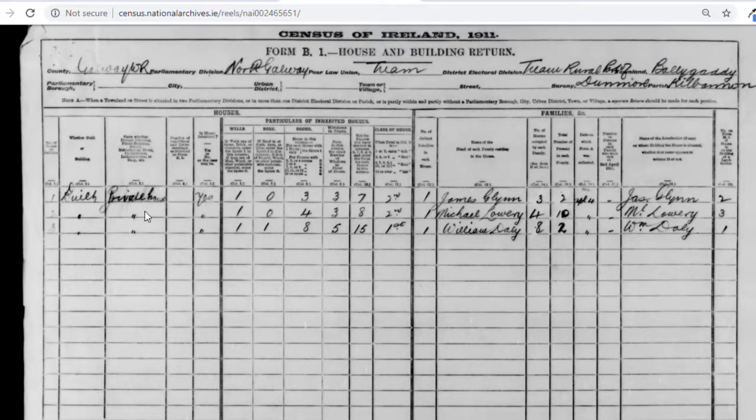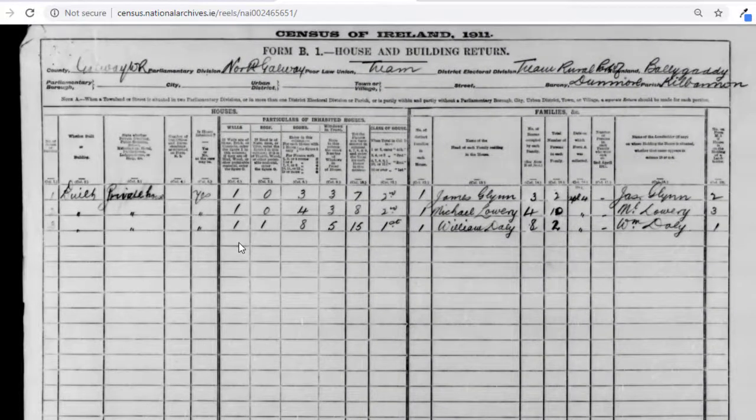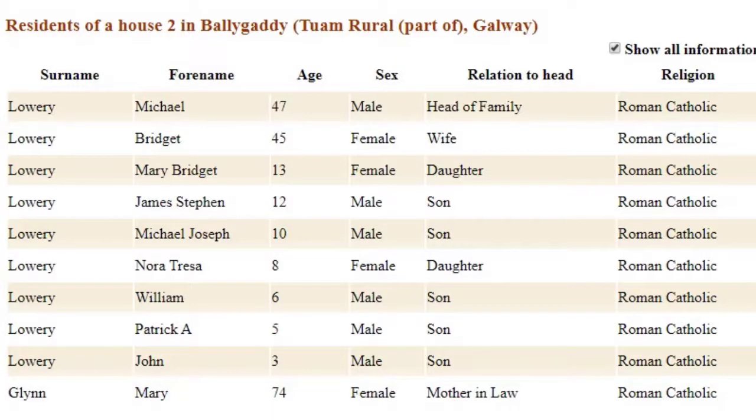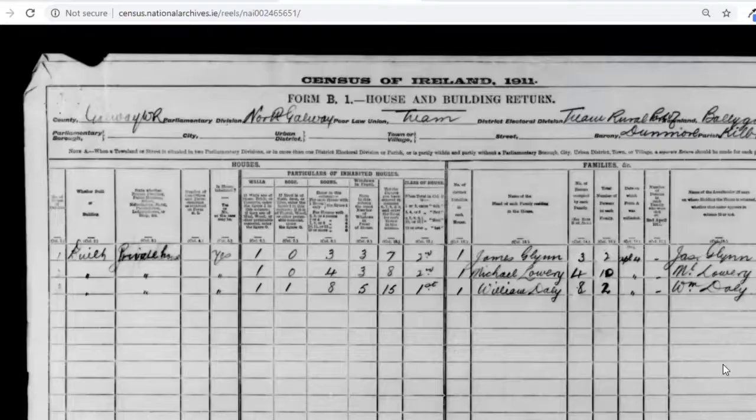Again, we can see that there are 3 households listed here, all private dwellings. And again, we can examine the situation of these households, and in particular, the household belonging to James, by looking at the condition of the house under the heading of walls, roof, rooms, and front windows. The Form A transcription again notes that James and his family are living in house number 2. Sometimes this number changes between one census and the other, so that's why it's important to take note and to look at the transcription first, because that's the clearest indication of what the house number might be.